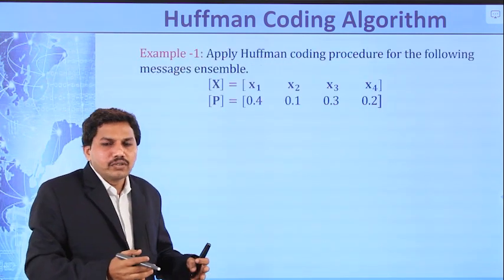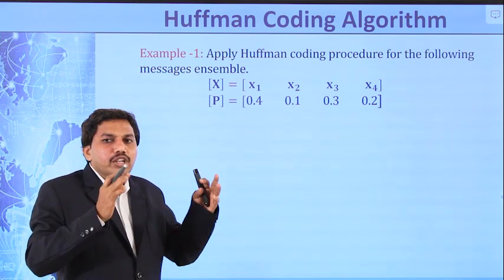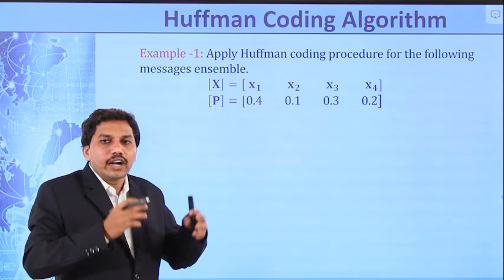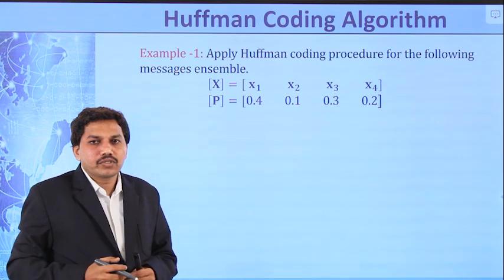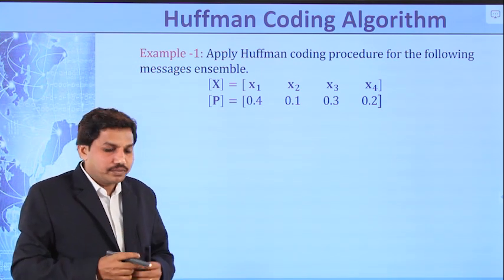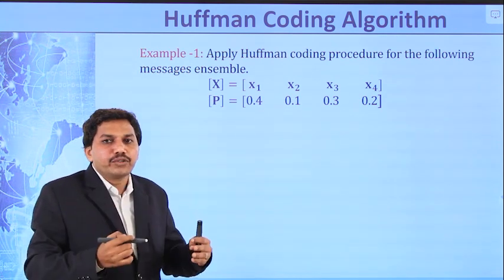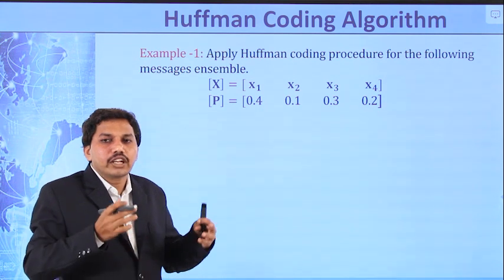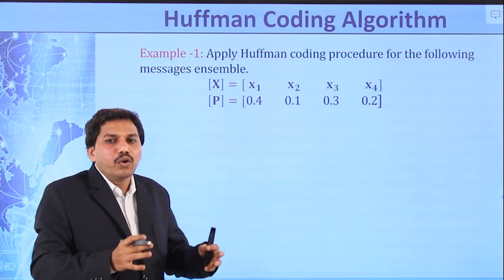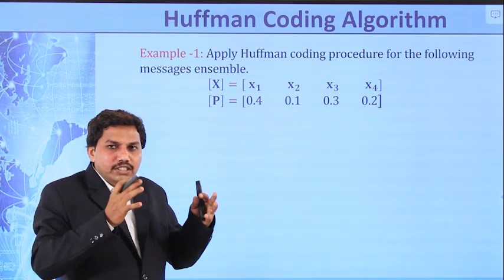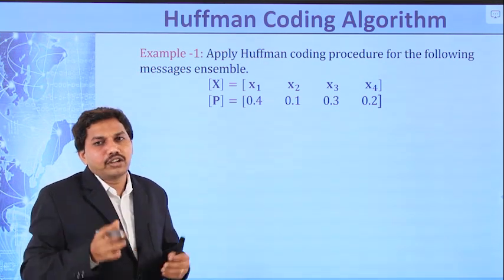Let us consider an example. Please try to understand the example, how we are solving the problem. If we understand the process, then the algorithm is very easy. Before going to the algorithm, we are solving one problem. The way we are solving that problem is nothing but the algorithm. Once the problem solution is over, then we will write the algorithm.